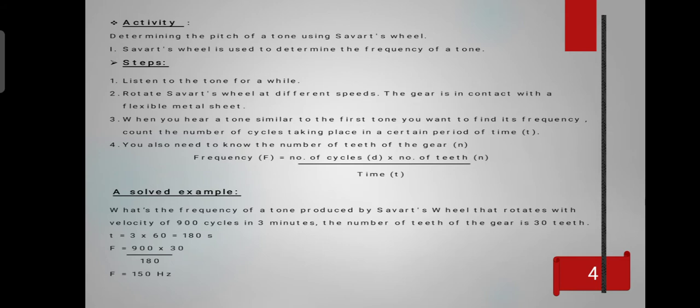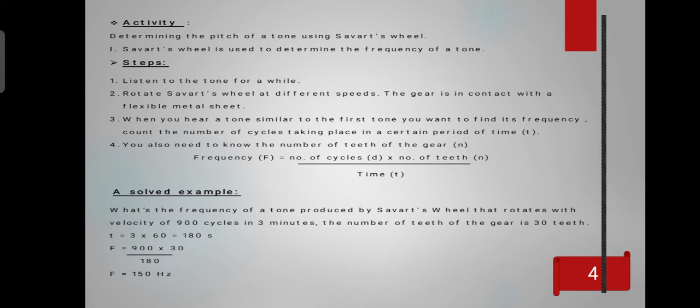Now we want to determine the pitch of a tone using the Savart wheel. The Savart wheel is used to identify the frequency of unknown tones. In the Savart wheel, we can get the frequency by this rule: number of cycles times number of teeth over time. Let's answer this example. What is the frequency of the tone produced by a Savart wheel that rotates with velocity 900 cycles in 3 minutes, and the number of teeth of the gear is 30 teeth?